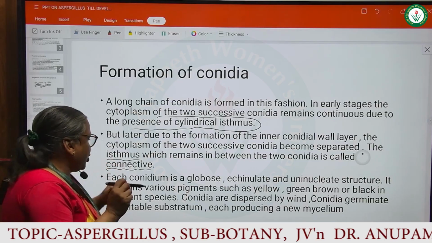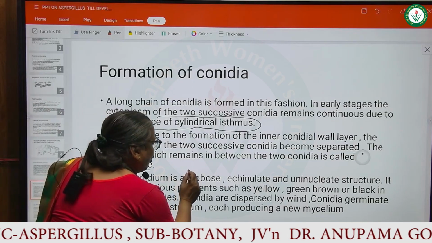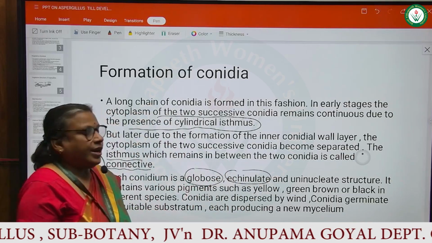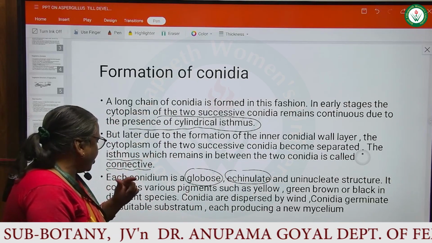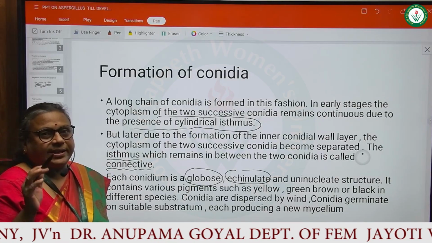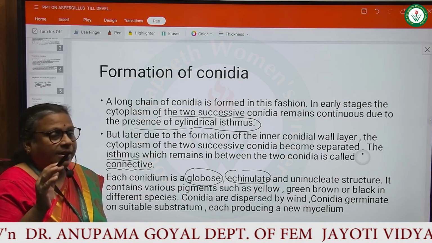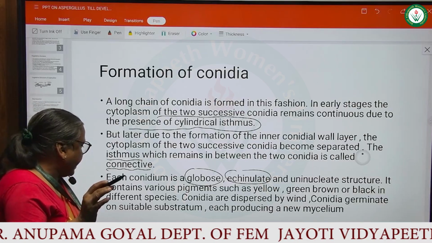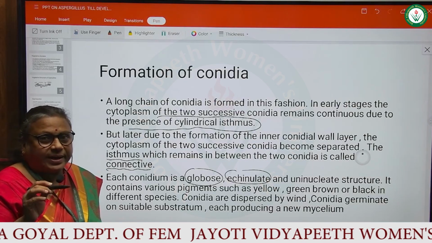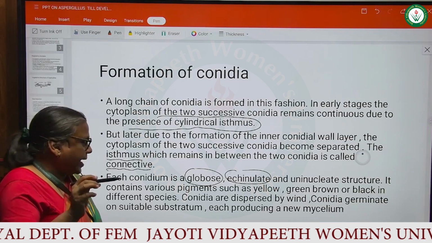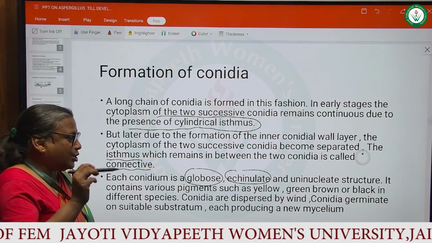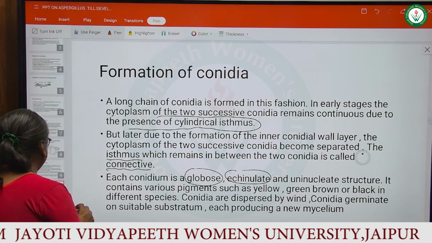So each conidium is a globose, echinulate and uninucleate structure. It contains various pigments such as yellow, green, brown or black in different species. Conidia are dispersed by wind. Conidia germinate on suitable substratum, each producing a new mycelium.